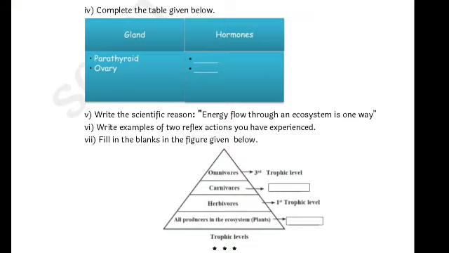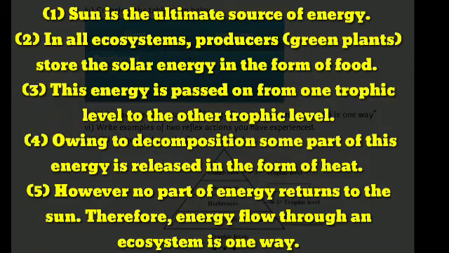Let's see question 5. Write the scientific reason. Energy flow through an ecosystem is one way. Answer: 1. Sun is the ultimate source of energy. 2. In all ecosystems, producers, that are green plants, store the solar energy in the form of food. 3.